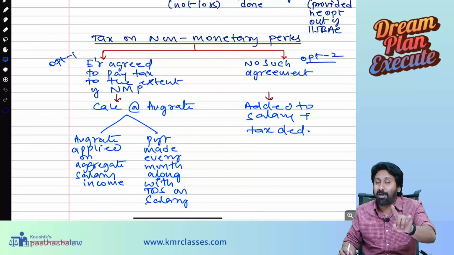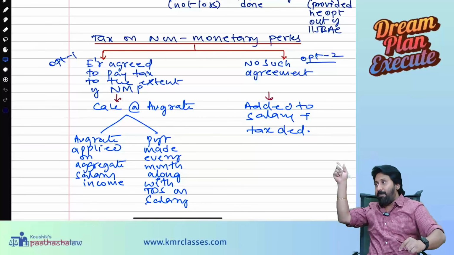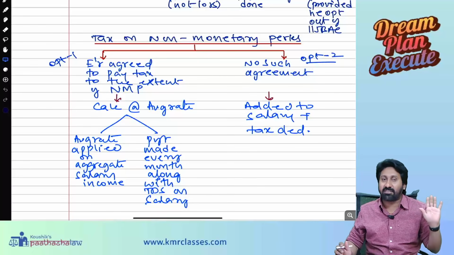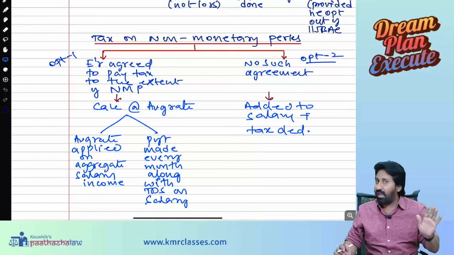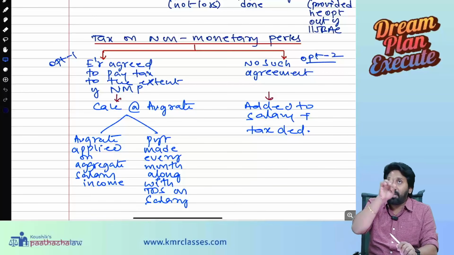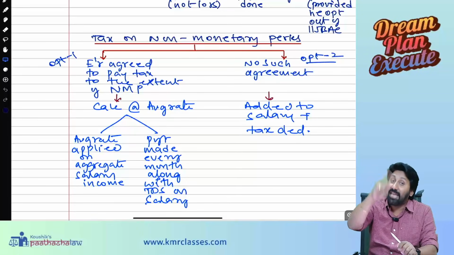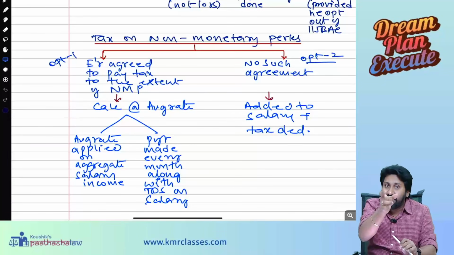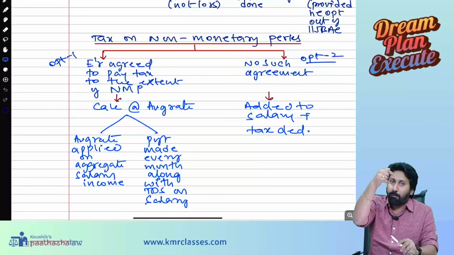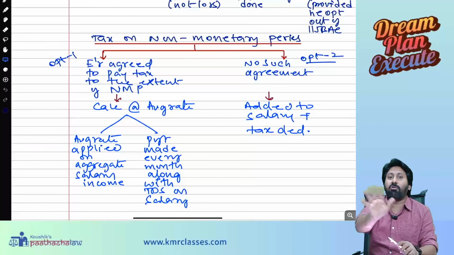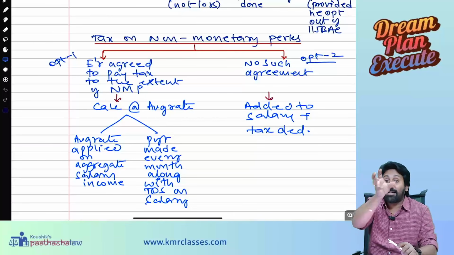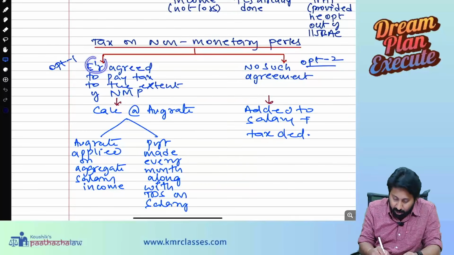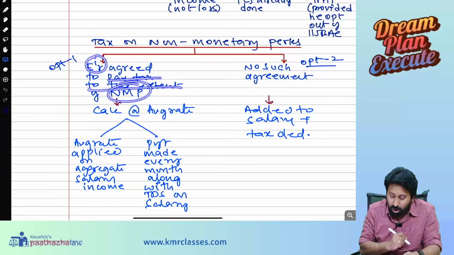But what is the employer paying? Tax belonging to the employee. Therefore, that will not be available for deduction under section 40. They are disallowed. So if the employer pays the taxes relating to the perquisites given to the employee, that tax expenditure borne by the employer on behalf of the employee is not an allowable deduction for him, and that tax amount will not be treated as income for the employee either. So the employer agreed to pay the tax to the extent of non-monetary perquisites.